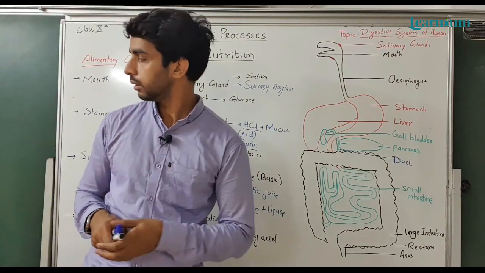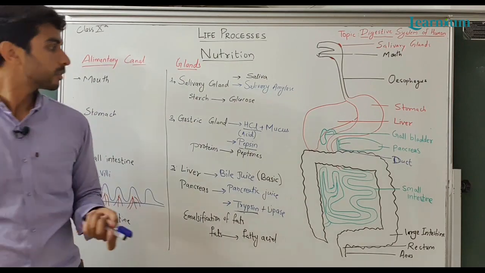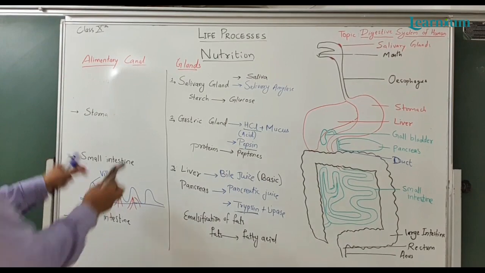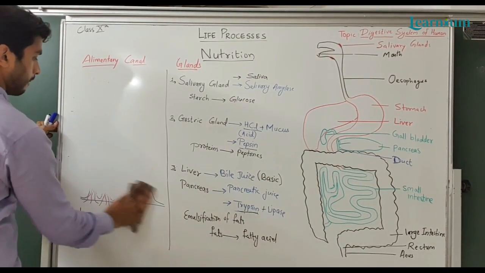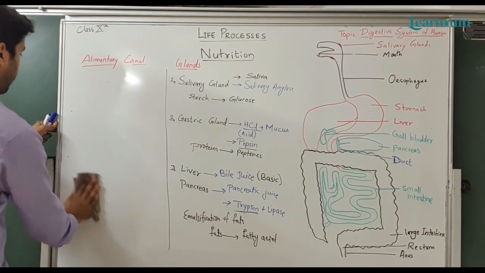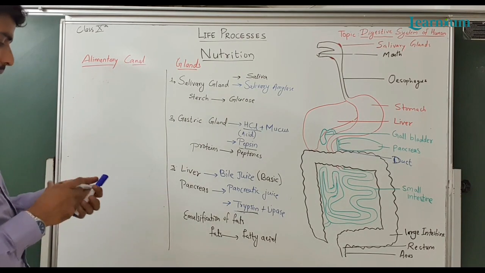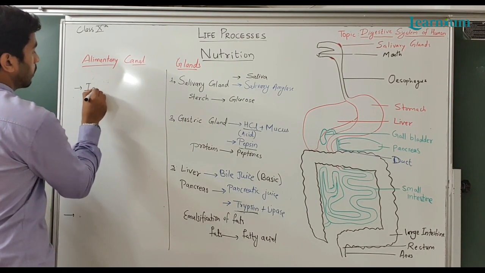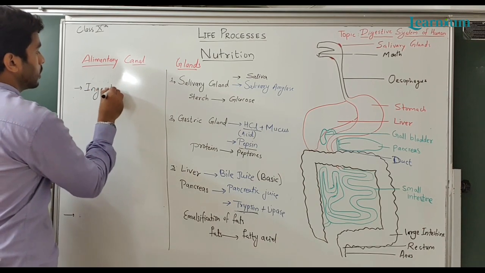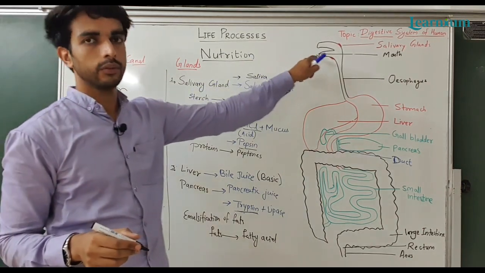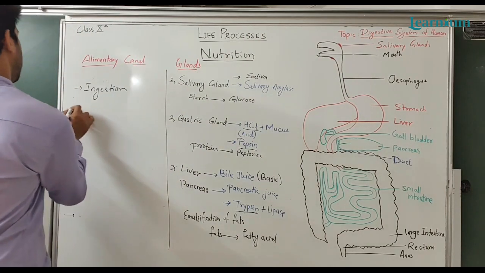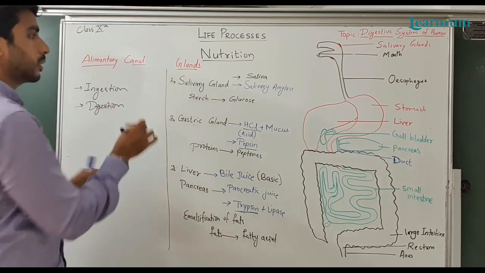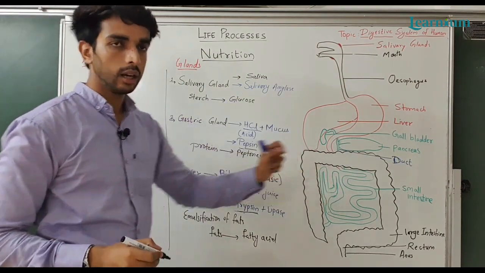Now we will see the mechanism of the digestive system. The mechanism has, first, ingestion: food is ingested through the mouth. Then digestion: digestion takes place in the alimentary canal.